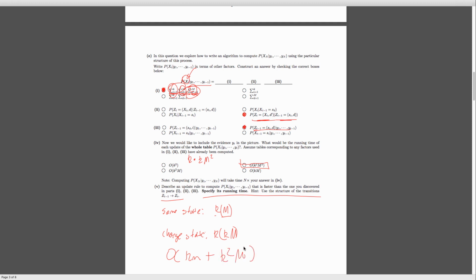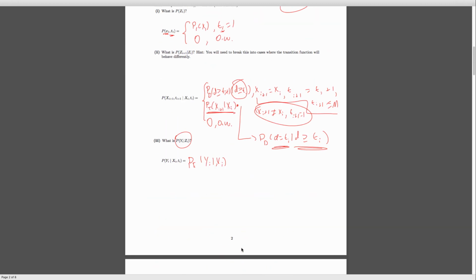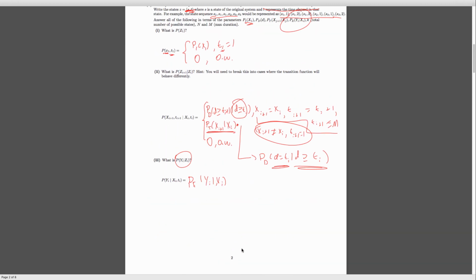And the way we would actually implement this is we would just have some sort of rule that says, okay, like what we have over here, we basically have this if statement, and we would not have to do these summations if we say, okay, if this is true, do the summation, or else if this is true, do the summation. Otherwise, just skip it. And that will allow us to skip a bunch of extraneous summations where there'll be a 0 multiplied in, so there's no probability of it happening, so it's not really worth doing.